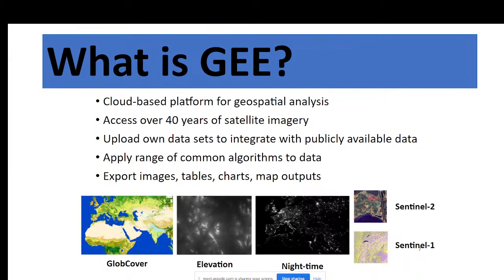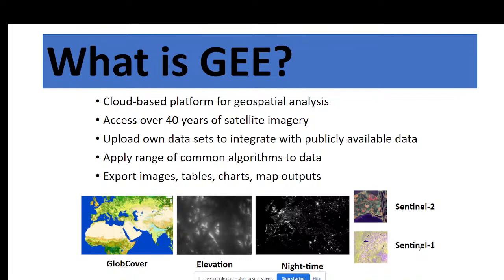Suppose you want to create a land use land cover classification map, you can simply download this map in TIFF format. You can make a time series chart of the NDVI. You can easily download the data as a time series chart or Excel file. You can easily download any types of satellite imagery. So any types of remotely sensed data, we can easily download it, as well as we can easily make maps in the Google Earth Engine platform.